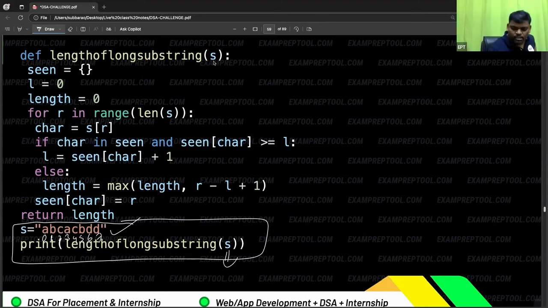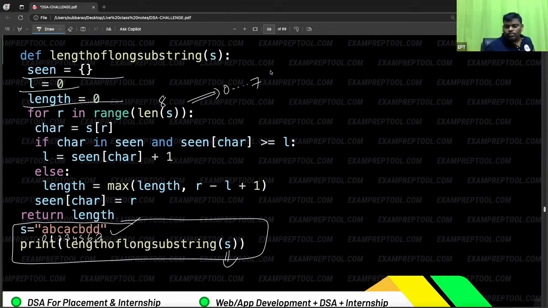As soon as I passed this string, the seen dictionary is initially empty. Left is initially 0, and length is also initially 0. R is in the range of length of S. How many characters? 0 to 7 means 8. Length of S is 8, so range of 8 means 0 to 7, and it will repeat.